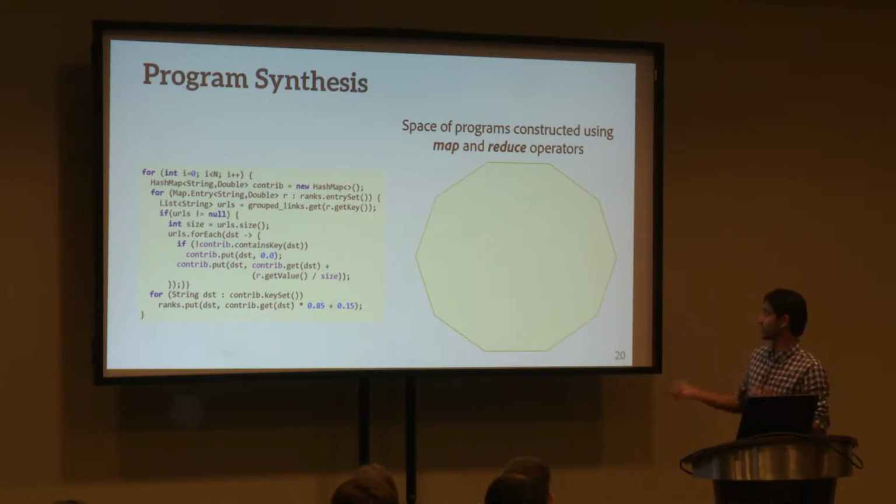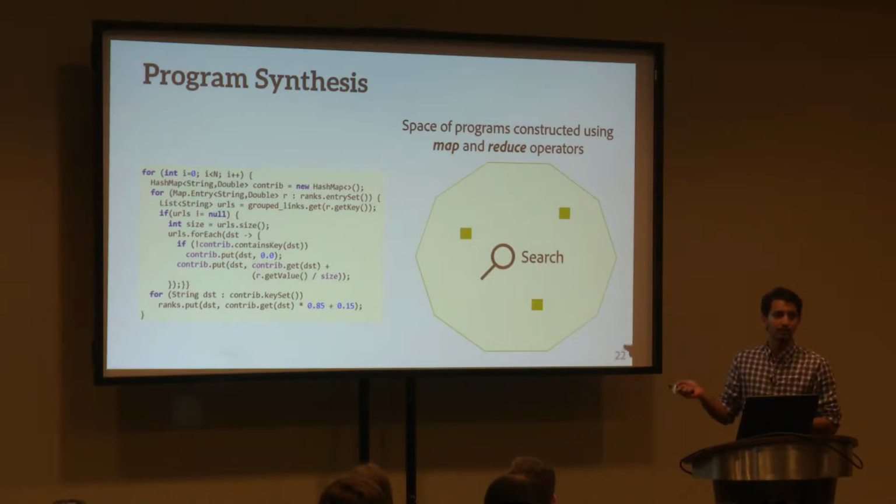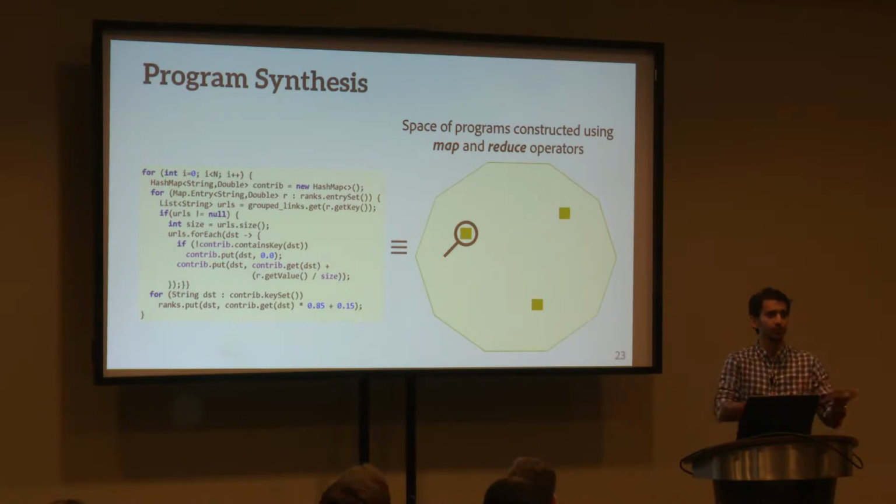Within this large space, there's bound to be one or more algorithms that are actually implementing PageRank, so they basically compute the same outputs over the same inputs. Instead of using rules to do the translation, we simply search this space until we can find one of these translations that generates the same outputs for all the same inputs. And we can check that they compute the same outputs using a theorem prover.